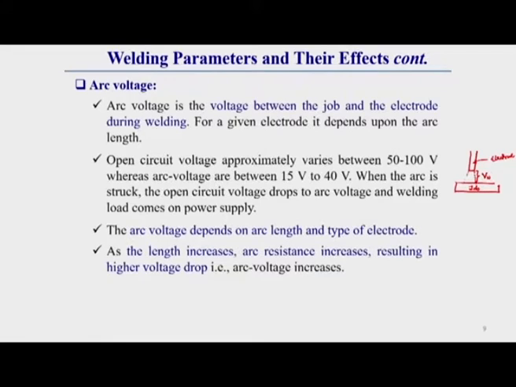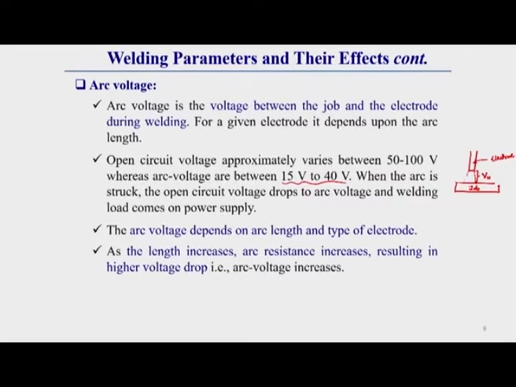Open circuit voltage varies between 50 to 100 volts, as we have already discussed, whereas arc voltage varies between 15 to 40 volts in normal arc welding processes. When the arc is struck, the open circuit voltage drops to arc voltage and the welding load comes on the power supply. Keep this in mind.